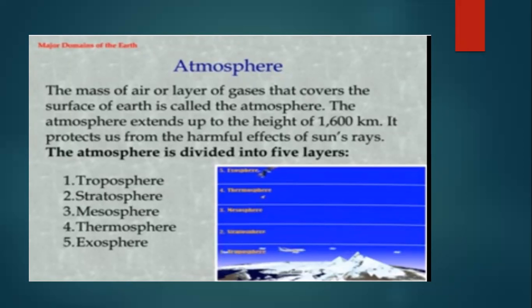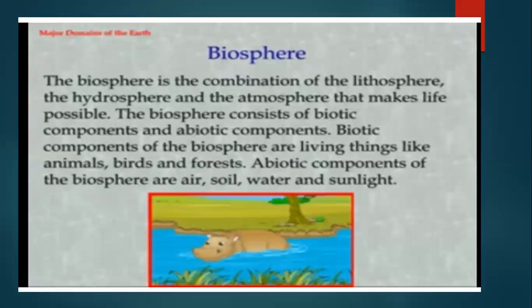Now the atmosphere extends up to the height of 1600 kilometers. Okay. And it also protects us from the harmful rays of the sun. Now, in how many parts is our atmosphere divided? Our atmosphere is divided into five layers. That is troposphere, stratosphere, mesosphere, thermosphere, and exosphere. Okay. These are the five layers into which our atmosphere is divided. Is that clear? Now, the next and the last domain is biosphere.